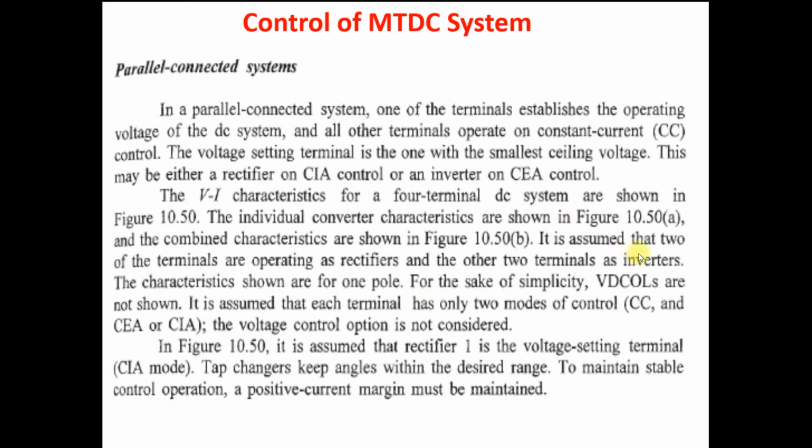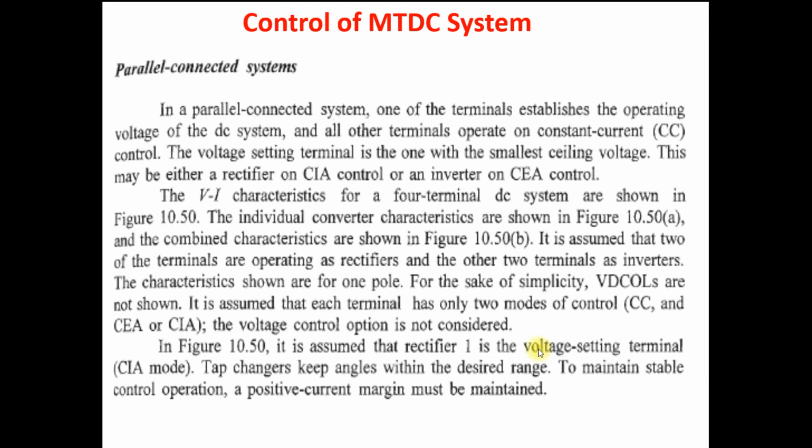Here it is assumed that two of the terminals are operating as rectifiers, which we can see as 1 and 2, and two terminals act as inverters. The characteristics shown are for one pole, and for simplicity the VDCOL, the voltage dependent current order limits, are not shown here. It is assumed that each terminal has only two modes of operation, one is CC and the other is CEA if it is an inverter; if it is a rectifier, then it is CIA, constant ignition angle. Also the voltage control option is not considered here. It means constant voltage control is also not considered here.